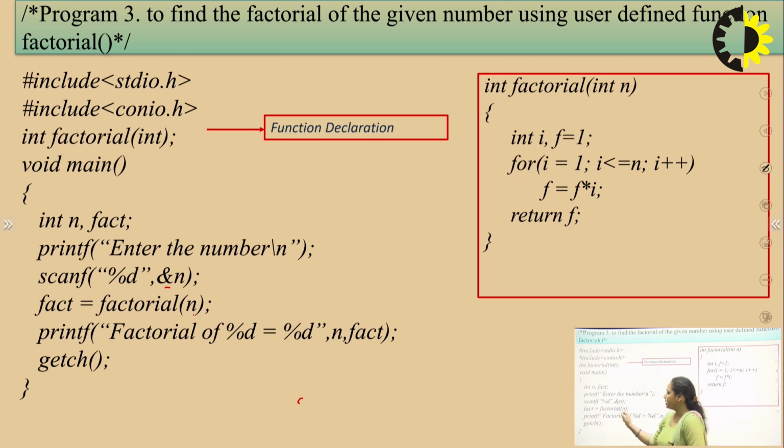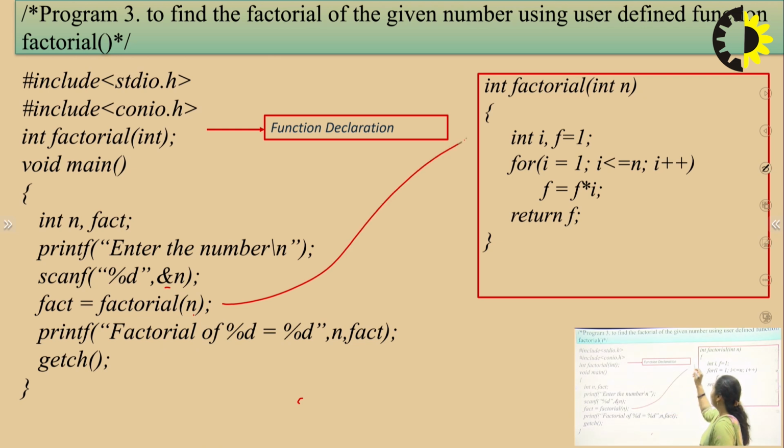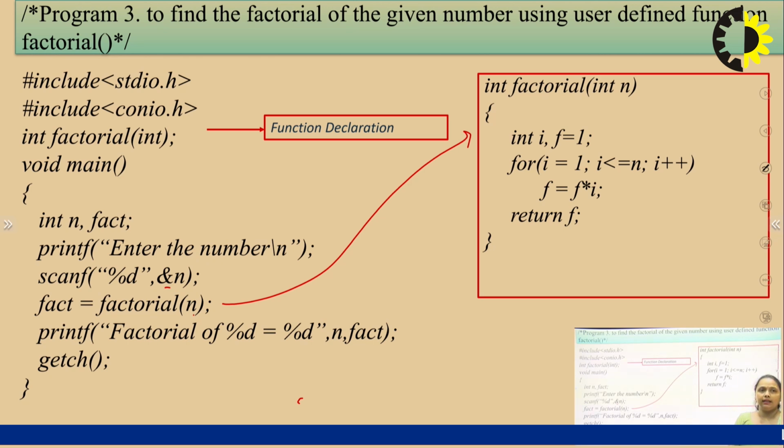So as soon as this factorial of n is executed, control will go to the function definition. In the function definition, here we have n, which is the number whose factorial has to be calculated. So int i, f equal to 1, and for i equal to 1, i less than or equal to n, i plus plus, f equal to f into i. That is the logic for factorial. So the factorial of the number will be calculated and return f.